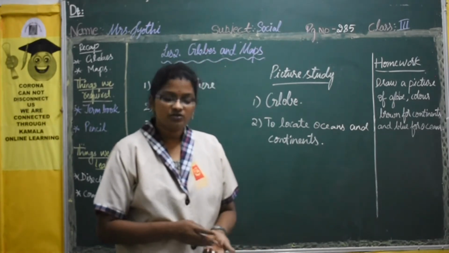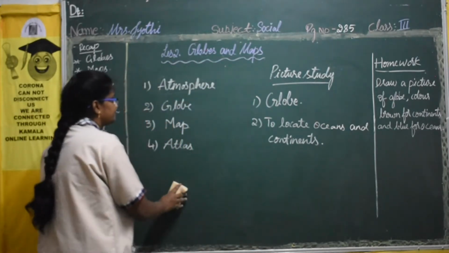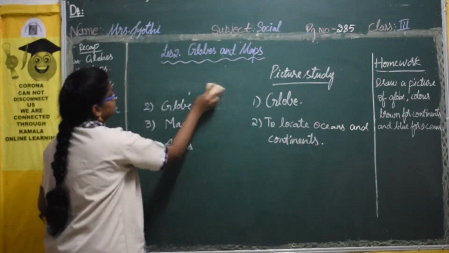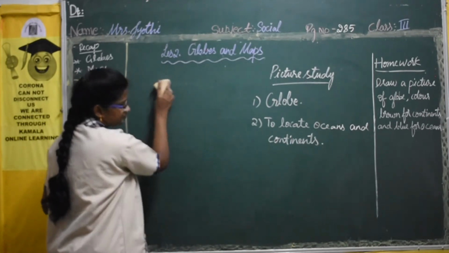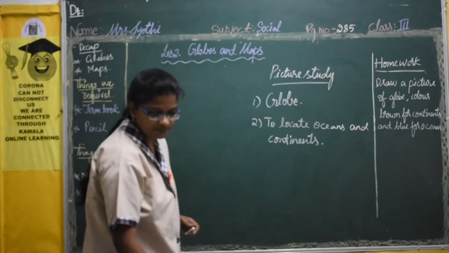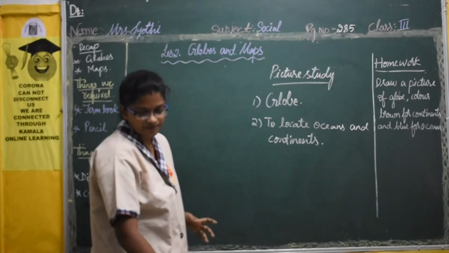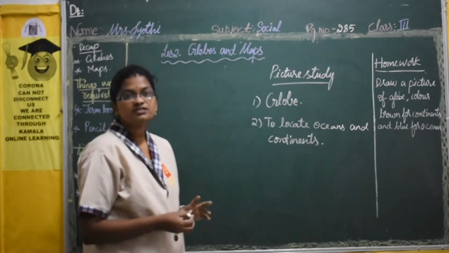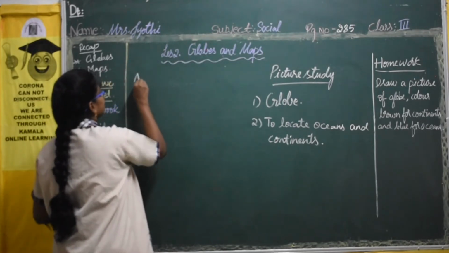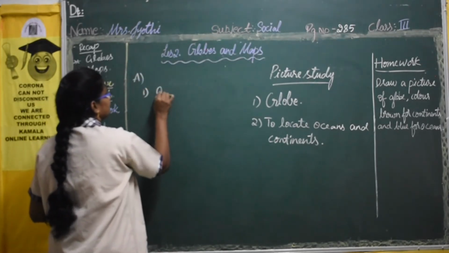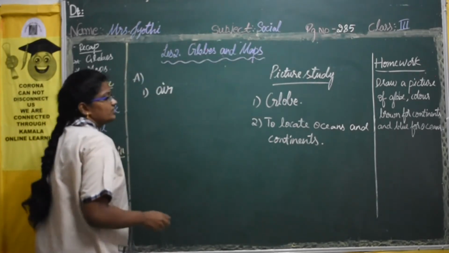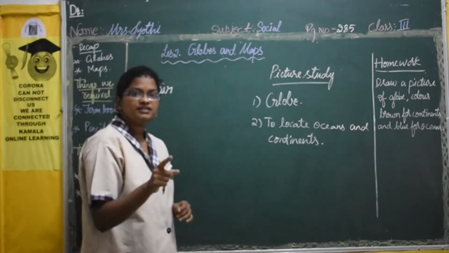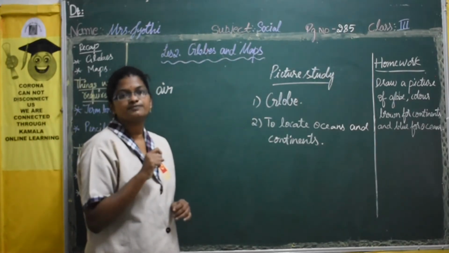Yes, now moving on to the exercise. The first bit is choose the correct answer. The earth is surrounded by a layer of, it is air. You should write the answer and underline it.